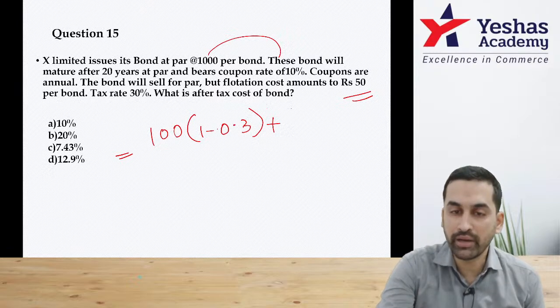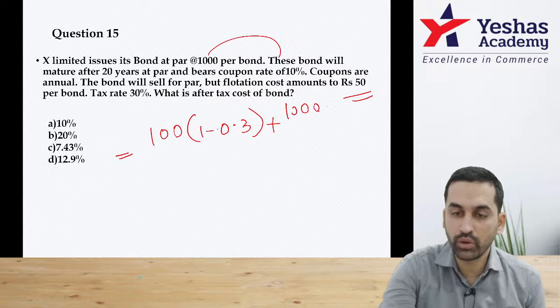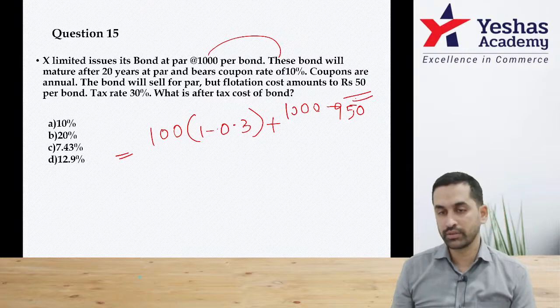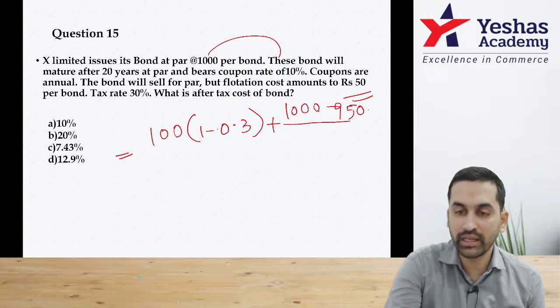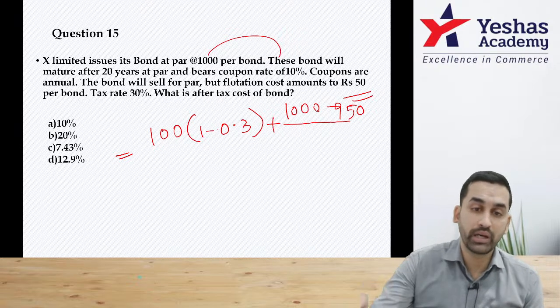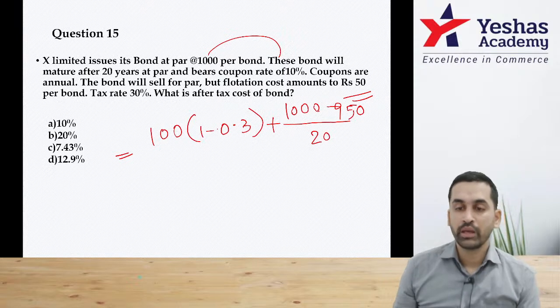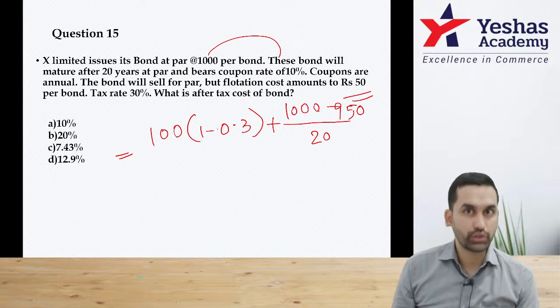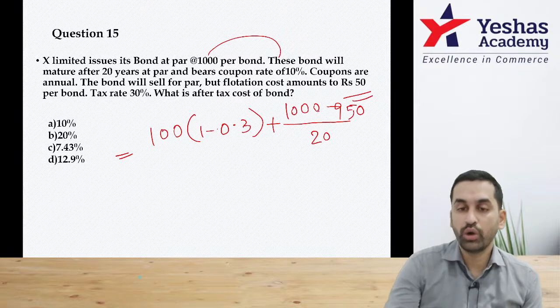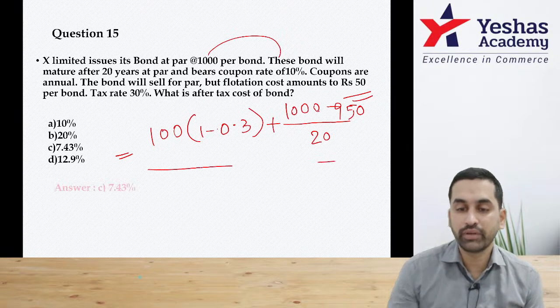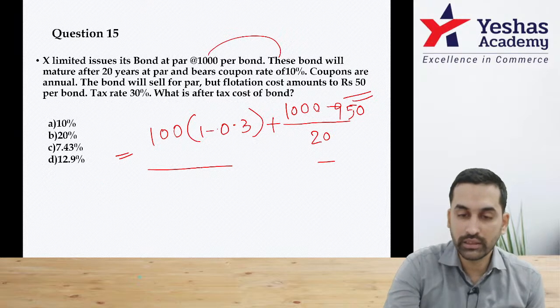Understand, redeemable at par value 1000, but today you are not getting 1000, you are getting only 950. The difference should be understood as loss. 1000 minus 950 is the loss, but this loss is not 1 year loss. This loss is over a period of how many years? 20 years. When your interest is per annum, tax is per annum, even the loss should be on per annum basis. Otherwise, comparison will be incorrect. Whole divided by 1000 plus 950 divided by 2. I think that comes to 975.